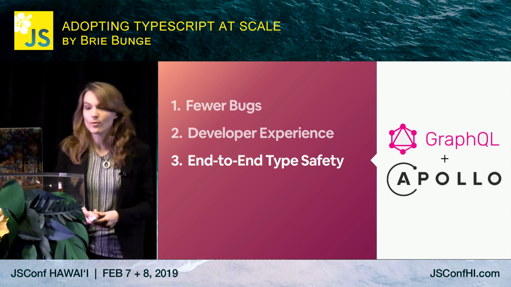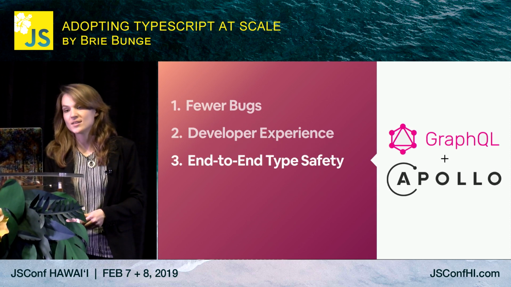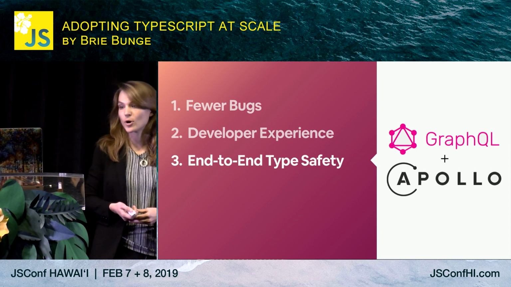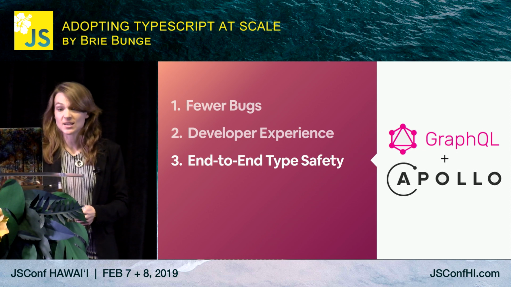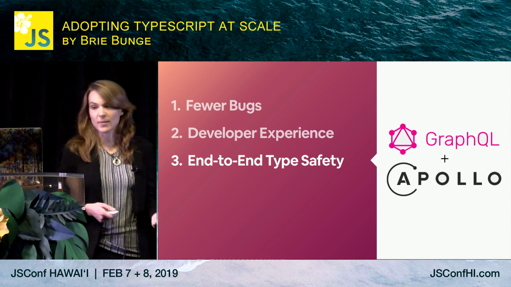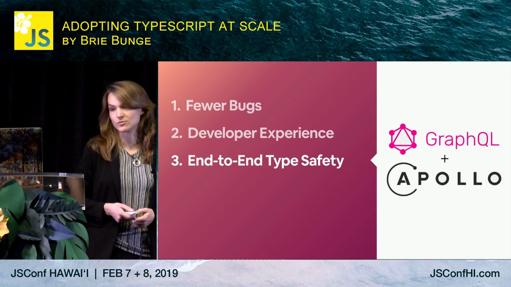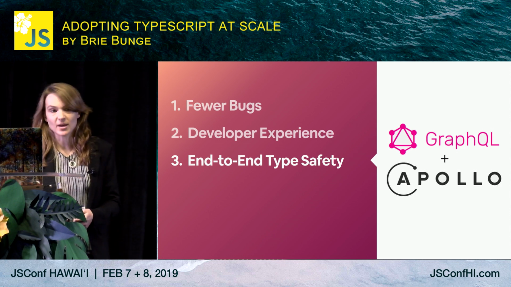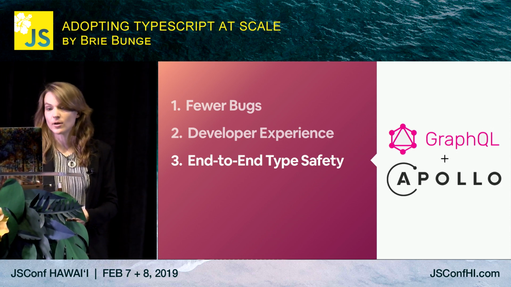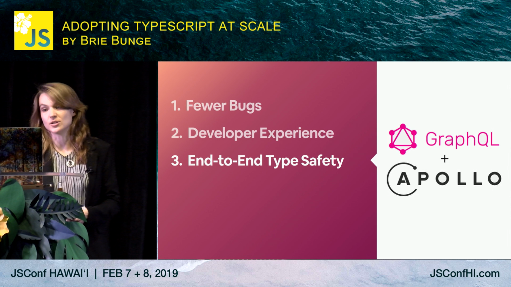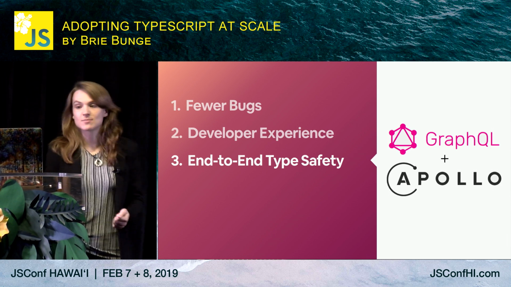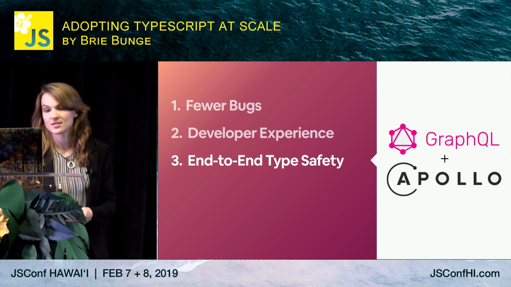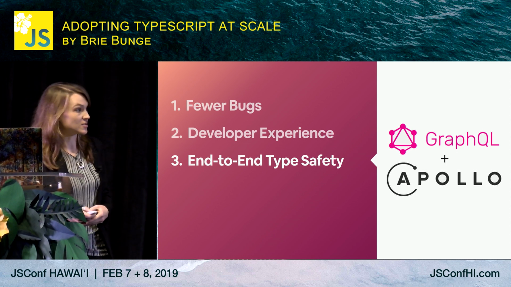We are investing in GraphQL and Apollo at Airbnb, which lets us generate TypeScript types from our GraphQL schemas. This means that we can get end-to-end type safety because the types used by the backend and the front end share a single source of truth. A backend engineer can make a change to the API without unknowingly breaking clients, and front-end engineers can be confident about what data will be coming back from the server. Type mismatches have been a major source of bugs for us, so this end-to-end type safety was a major selling point.